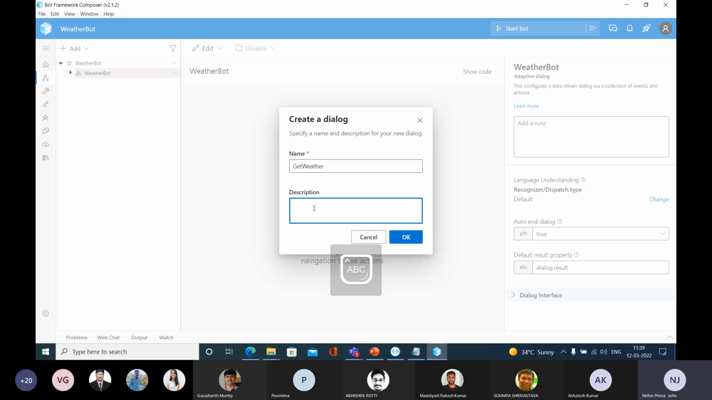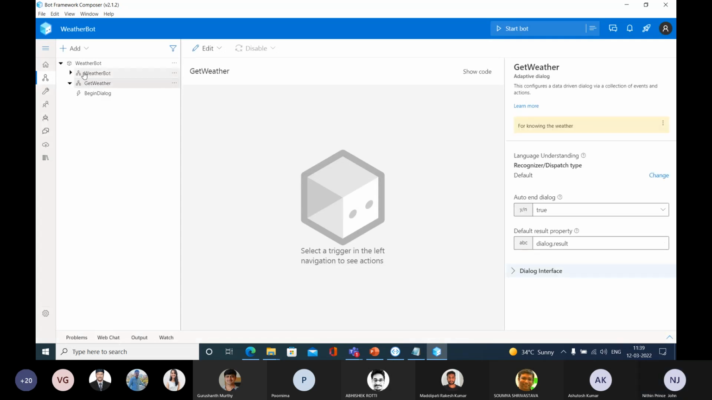For the description, you can give whatever you like for knowing the weather. So let me click this OK button. Now the new dialog is created. Get weather dialog is created. So inside this project now you will be having two dialogues, weather bot and the get weather dialog. So let me expand this get weather dialog.